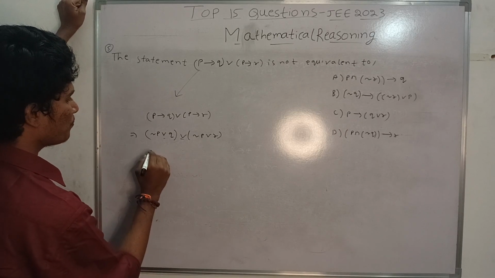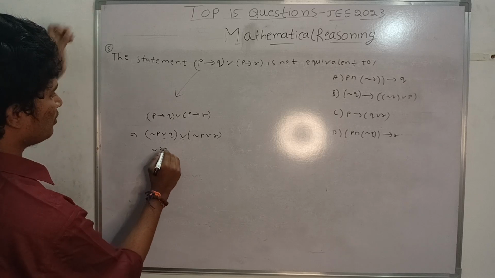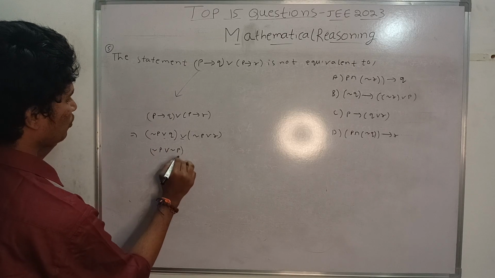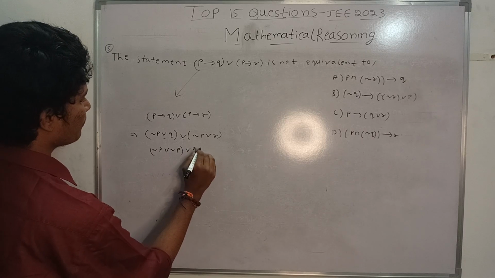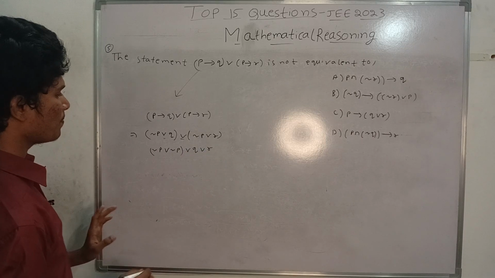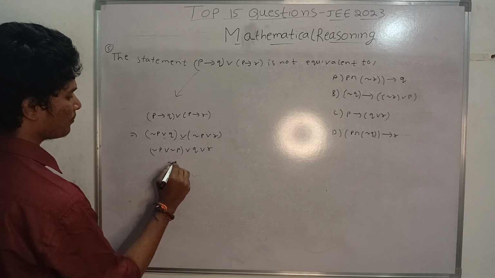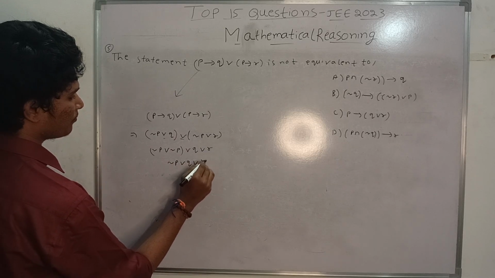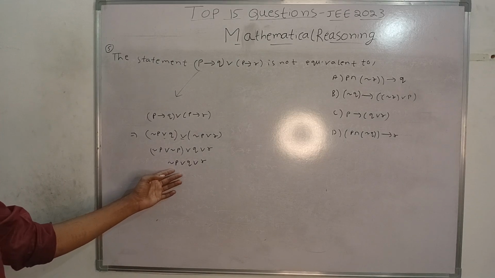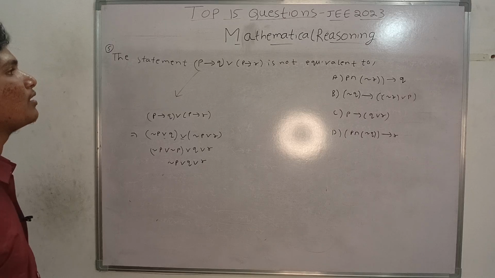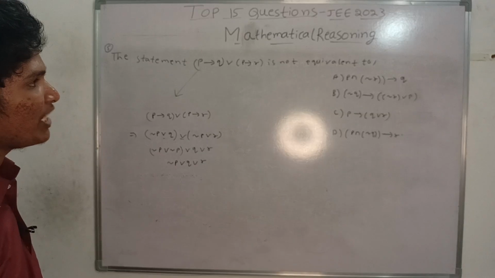So here I can do negation P or negation P, or Q. What is negation P or negation P? It is negation P only. So the final is negation P or Q or R. They are asking which statement is not equivalent.